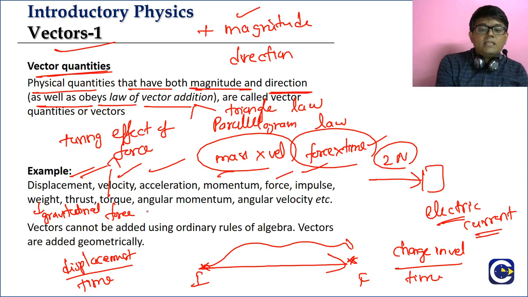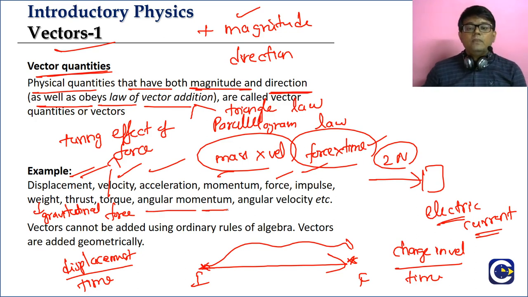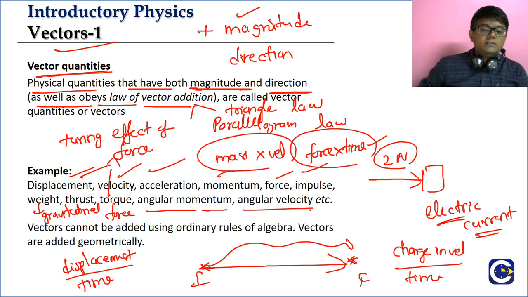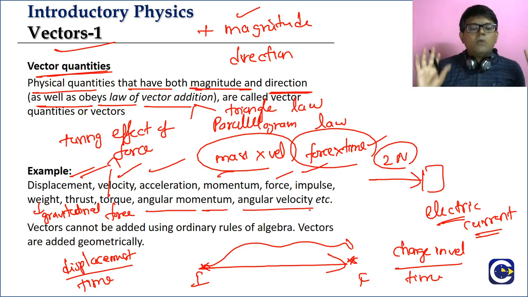And similarly, angular momentum. If you have a particle going in a circular path, we can give the angular momentum. And similarly, angular velocity. Some of these things we will learn about when we go to the respective chapters. Right now, we don't know everything, so it is not going to be possible, but here we are just looking at some examples.